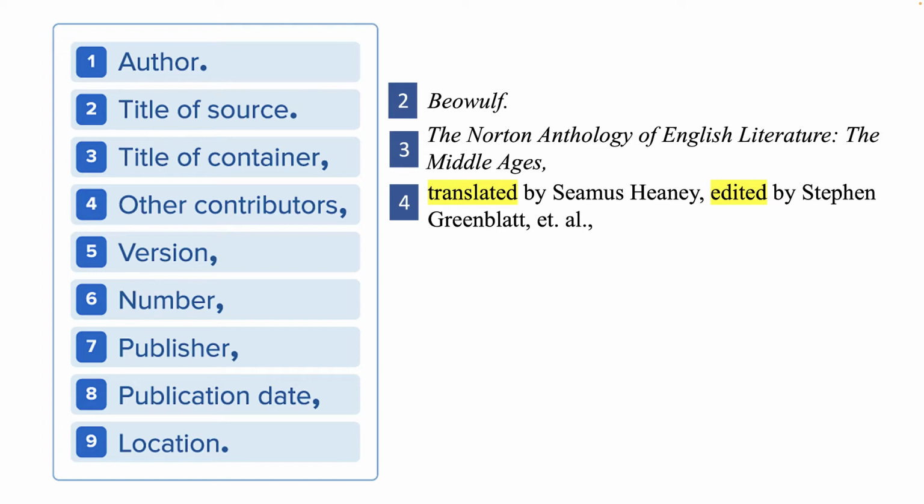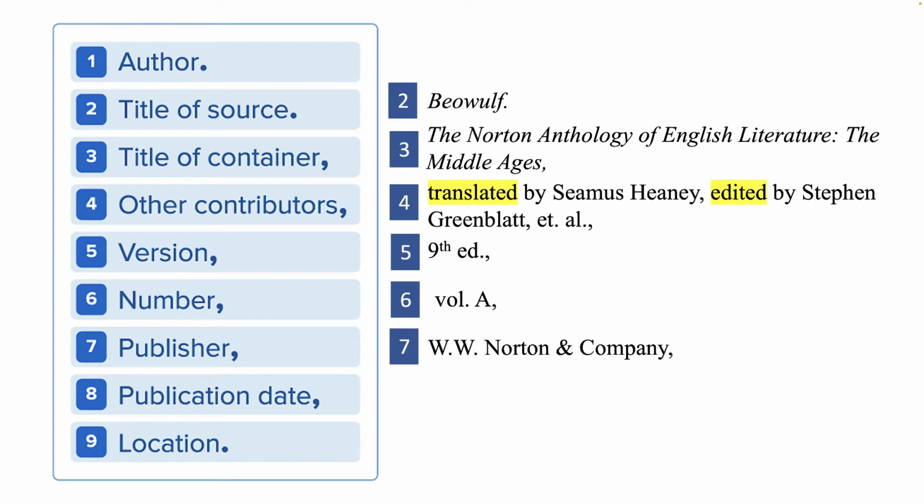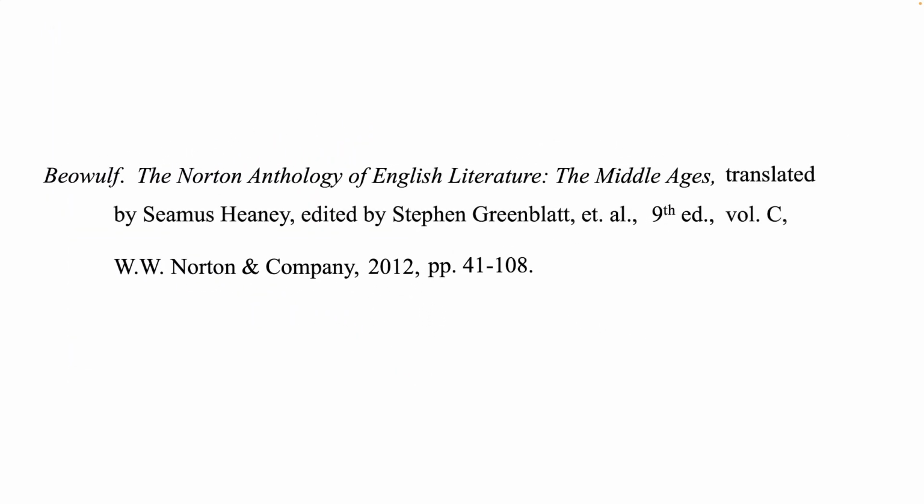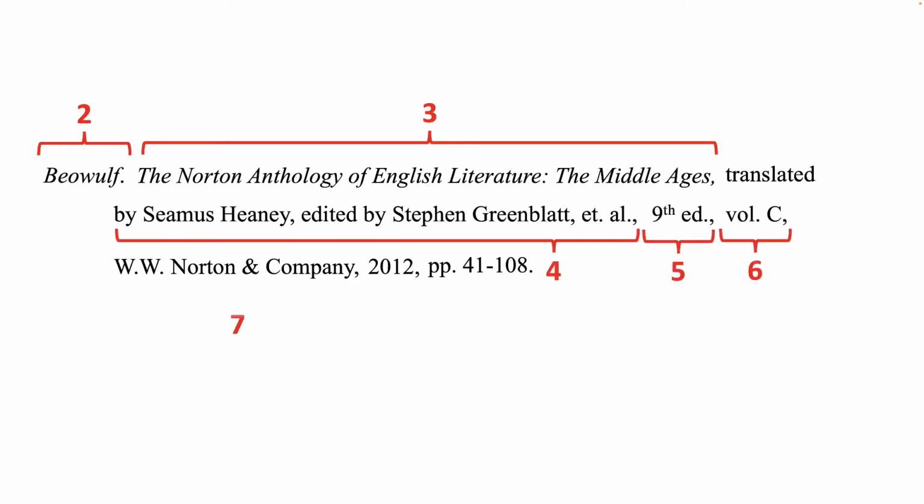We need to list him as well, so we put translated by Seamus Heaney, comma, and then we list the editors after his name. 9th edition, Volume A, publisher Norton and Company, publication date again, and the page numbers where that poem is located. Notice that we now have these all in sequential order, and we're going to include them in sequential order in our works cited entry so that they appear just as they did in those 9 elements that we had listed before. So this is how your entry would appear in your works cited page.